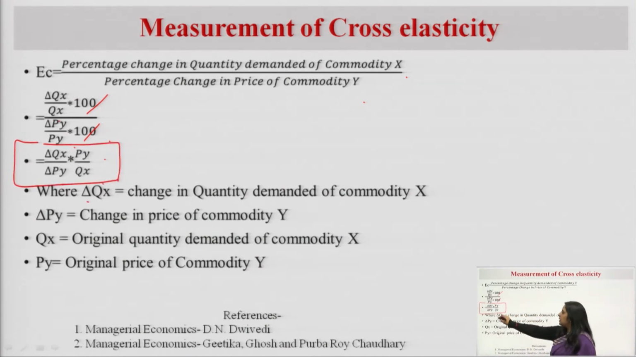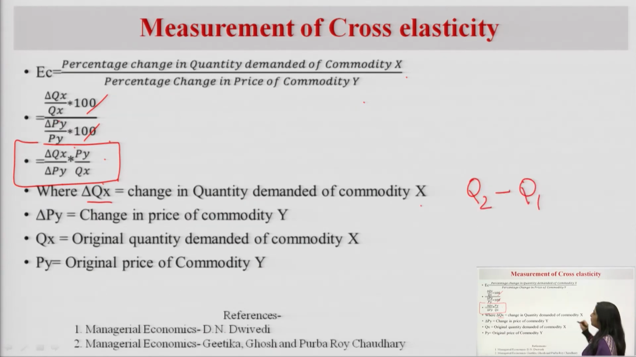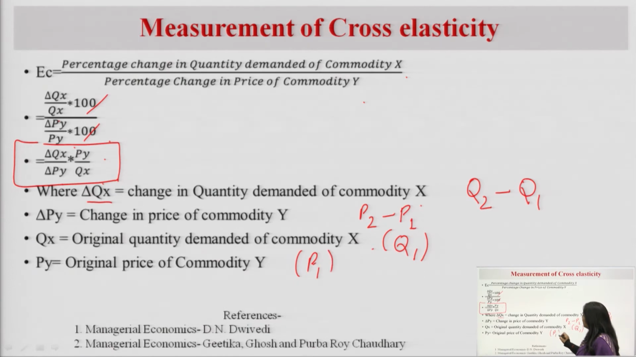What is delta Qx? Delta Qx is the change in quantity demanded of commodity X, that is, Q2 minus Q1. What is delta Py? P2 minus P1, the change in the price of commodity Y. What is Qx? The original quantity demanded of commodity X, which we can denote by Q1, and the original price of commodity Y is denoted by P1. This is how we can calculate the cross elasticity of demand.